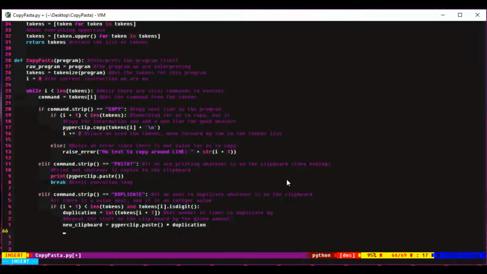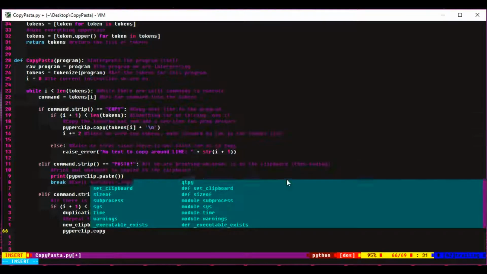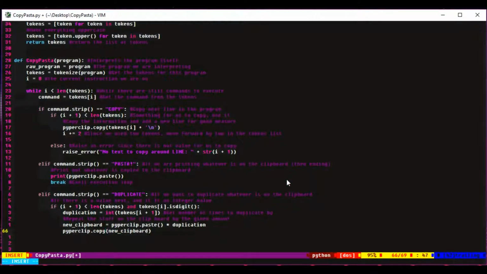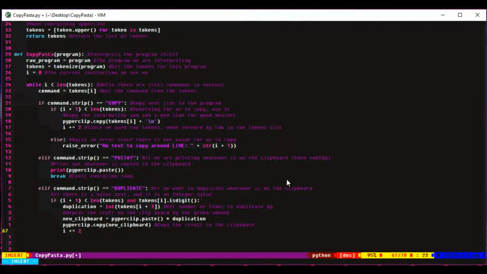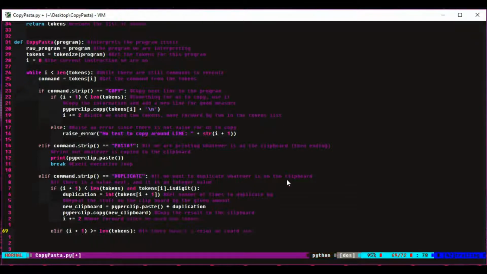Then all I'm doing is pyperclip.copy. So I'm just copying the results to the clipboard now. Alright. I increment i by 2 because we use 2 values in the tokens list. We use the duplicate command and then the number of times we want to duplicate the value on the clipboard. We just add an else statement. And this is just in case any sort of error occurred.